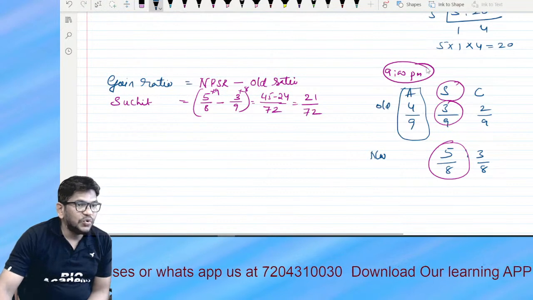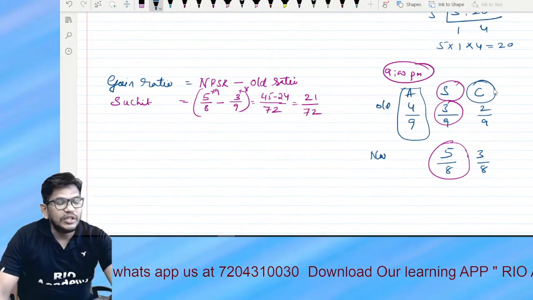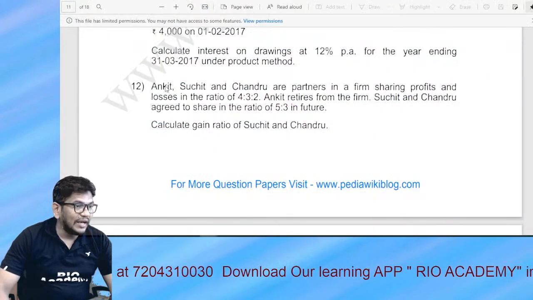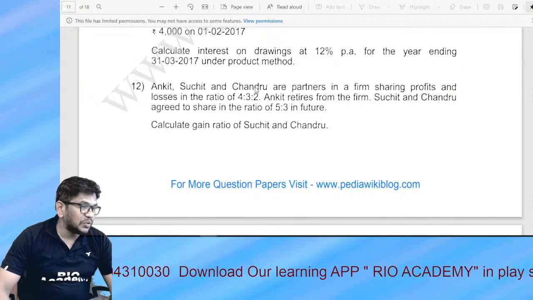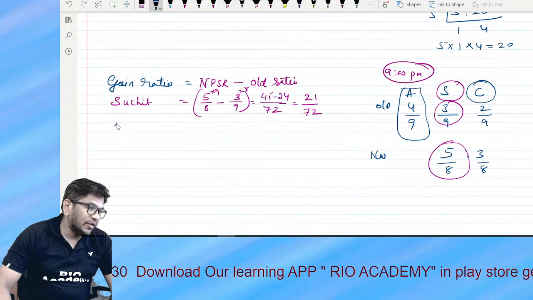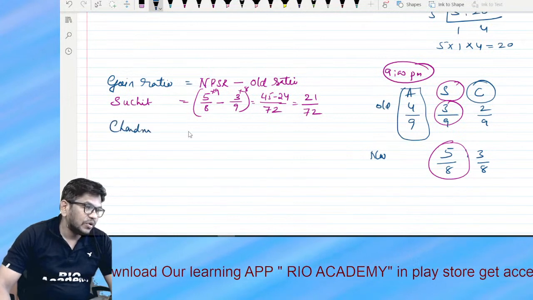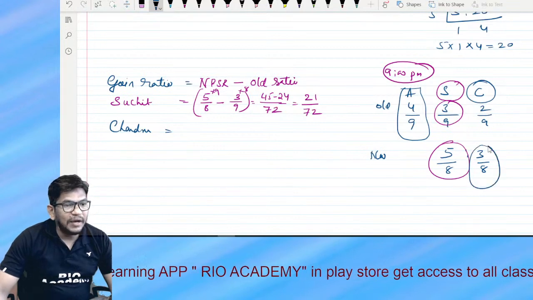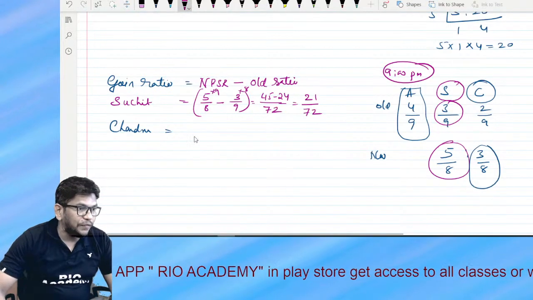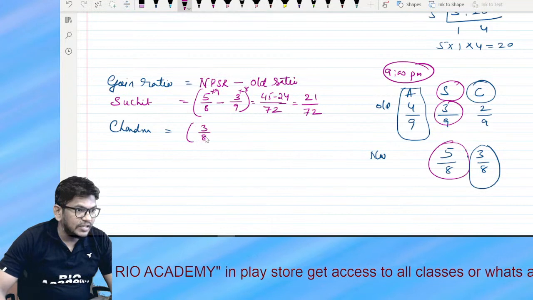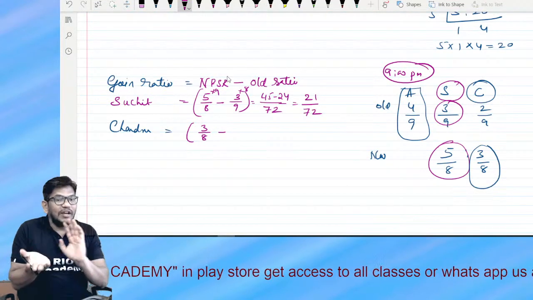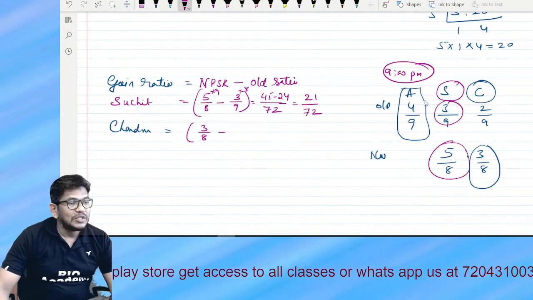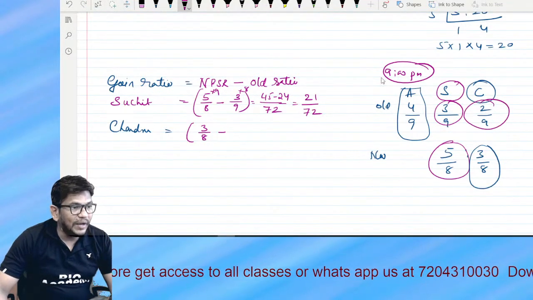Who is the next? Chandru, right? Ankit is going. Suchit and Chandru are the continuing partners. Write down here Chandru. Children, what is the new profit sharing ratio? 3/8 is the new profit sharing ratio, because we are doing the reverse of what we used to do in case of sacrifice ratio. So 3/8 minus 2/9.